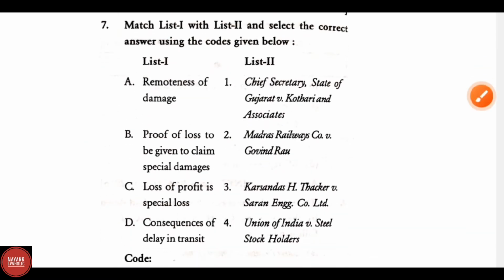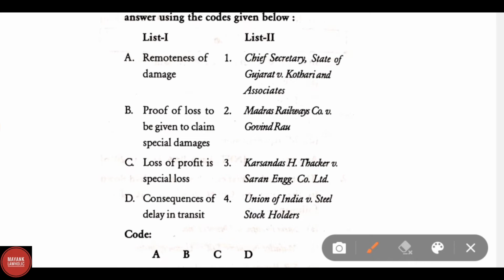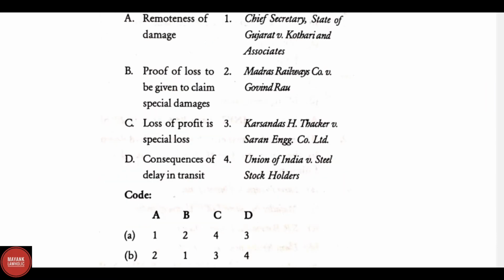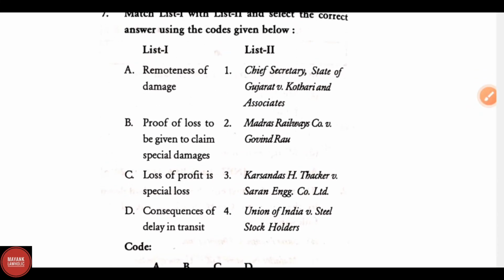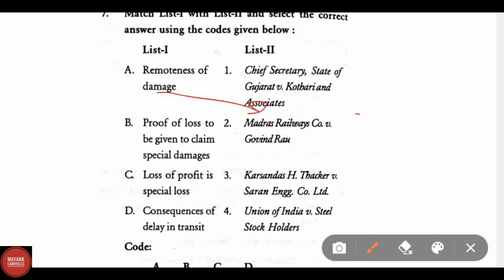Match list 1 and list 2. List 1 says: A, remoteness of damages; B, proof of loss to be given to claim special damages; C, loss of profit is special loss; D, consequences of delay in transit. Here the correct match for A, remoteness of damage, the correct answer is Madras Railway Company versus Govind Rao.